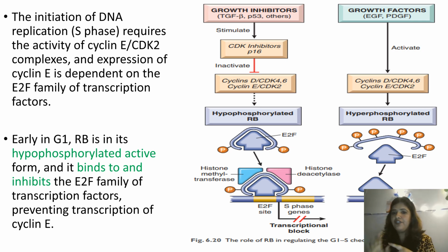But in the opposite case, if the cell had to be divided, so it is normally whenever cell division is happening in any cell, or even in a cancerous cell, the mechanism is that growth factors come, like epidermal growth factor, platelet growth factor. They activate the complex of your cyclin dependent kinases and cyclins. Remember they are needed for the cycle to continue. And those kinases inactivated your RB, hyperphosphorylated it. Now E2F is free. E2F is free to bind to its E2F site and transcription continues and the cell will enter the next phase.